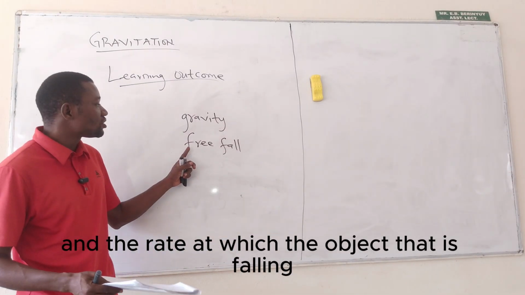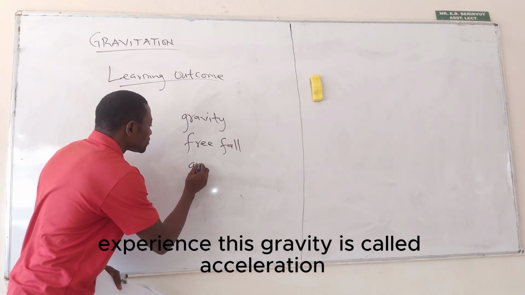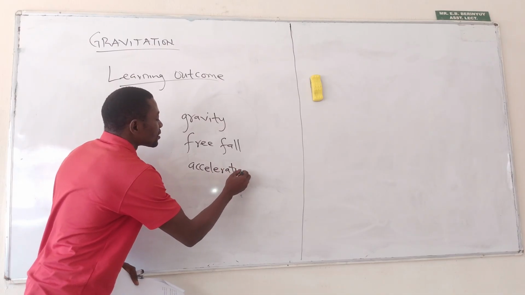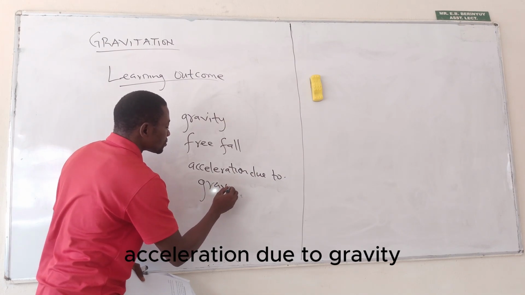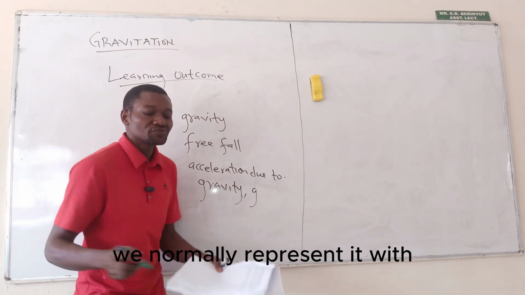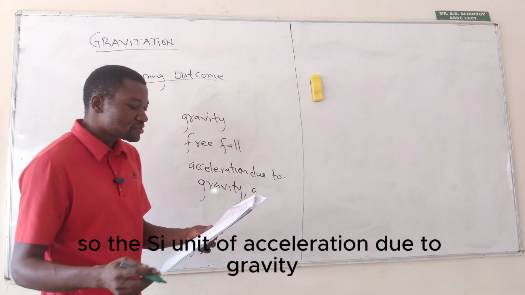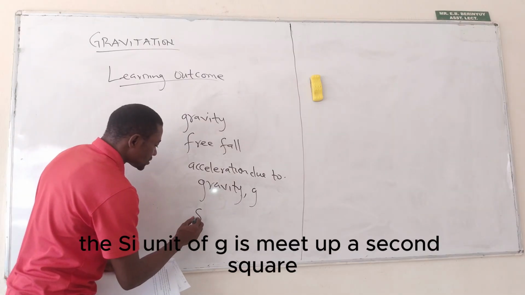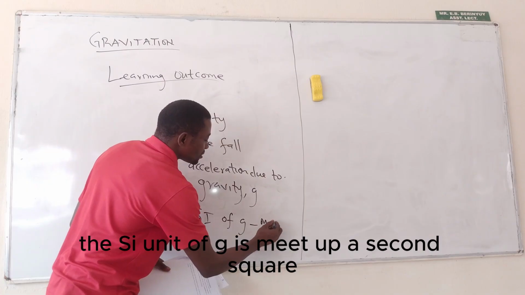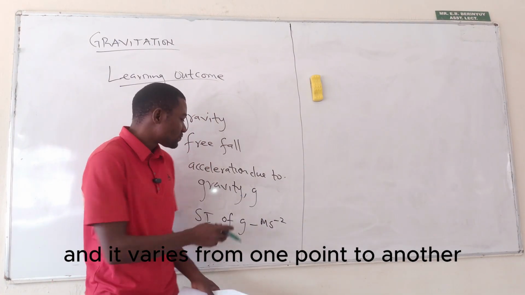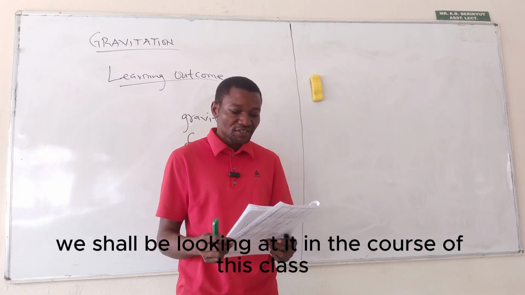And the rate at which the object that is falling experiences this gravity is called acceleration due to gravity. We normally represent it with small letter g. The SI unit of g is meter per second square. And it varies from one point to another. We shall be looking at it in the course of this class.